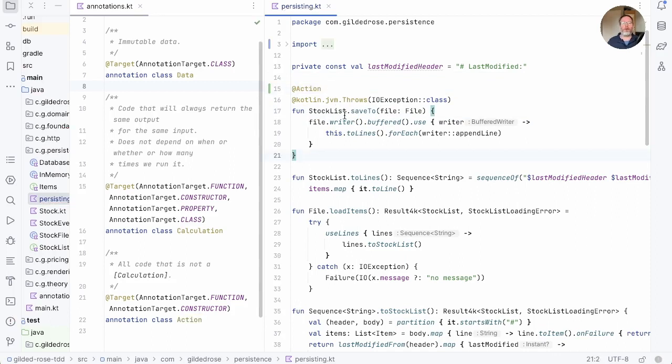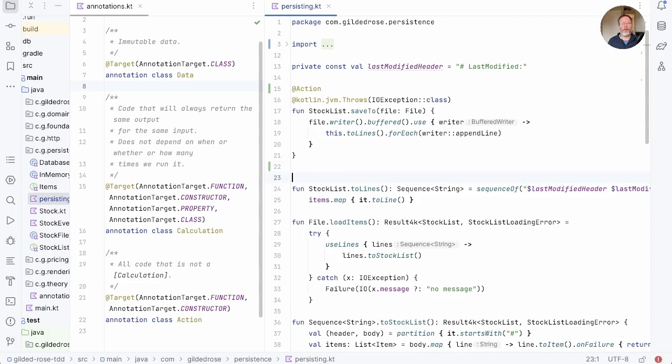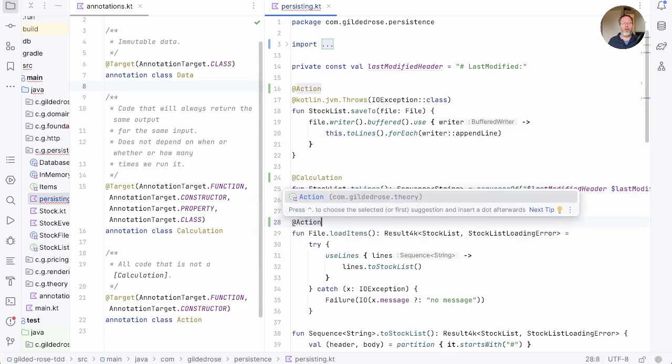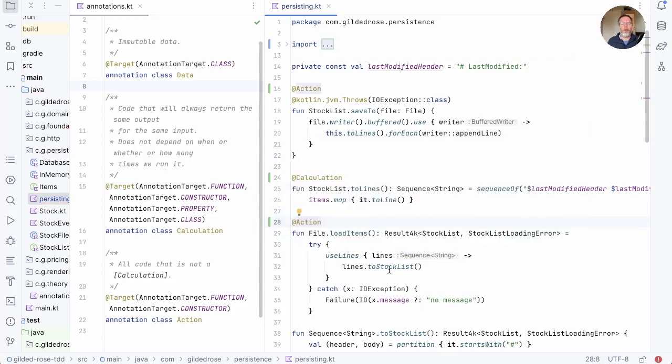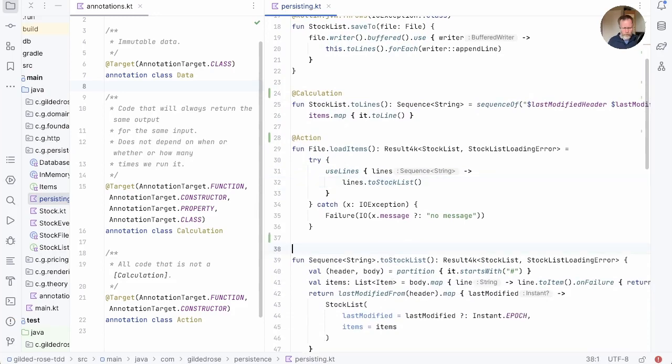What about things it calls? It calls this to lines, which is here. Now, the result of this will be output in this action, but this is in fact itself just a calculation, because for a given stock list input, it will always return the same sequence of strings. We see the same relationship between this file load items, which is opening a file and will be an action, and lines to stock list, which is a calculation, because for a given sequence of string, it will always return the same stock list, or an error.